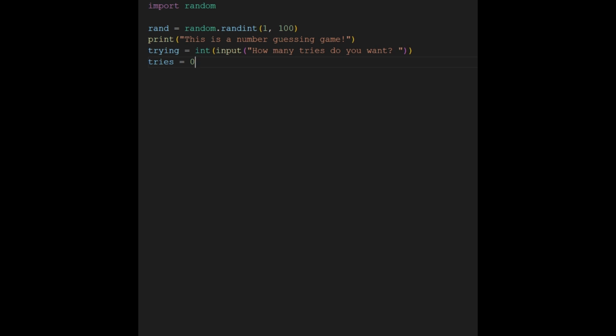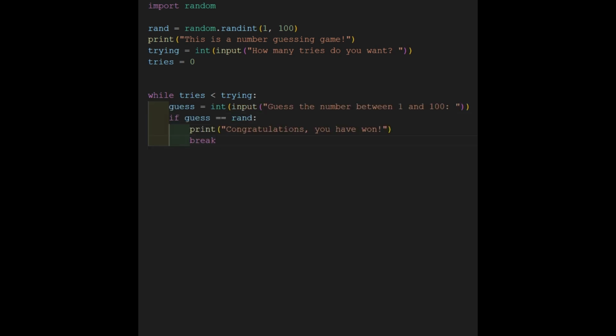The main game loop runs as long as the user has remaining attempts, checking if tries is less than trying. Within the loop, the user enters their guess. If the guess matches rand, a congratulatory message is printed and the game ends.